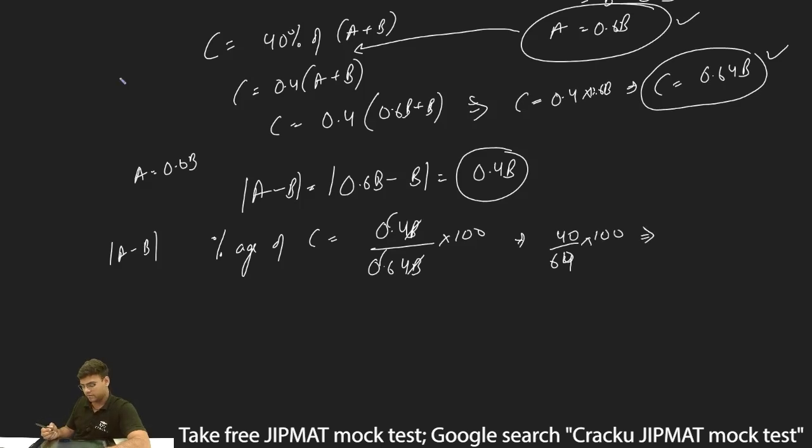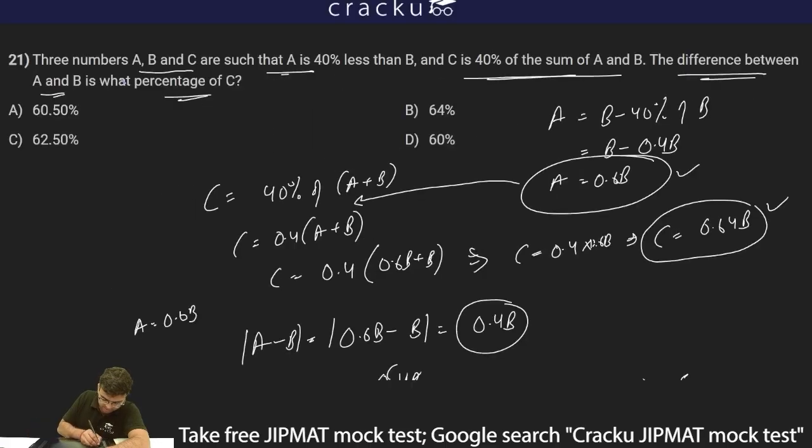40 is, if we divide, this will be 5 by 8 into 100, or I can write the difference between A and B is 62.5% of C, and therefore I can write option C is the correct answer.